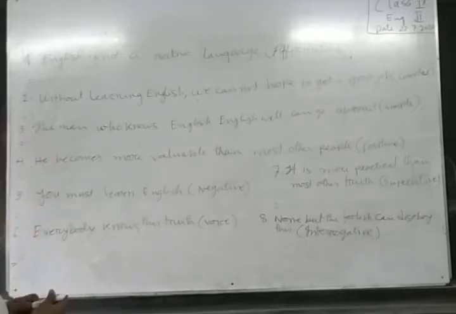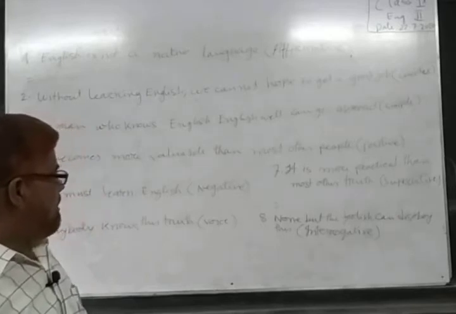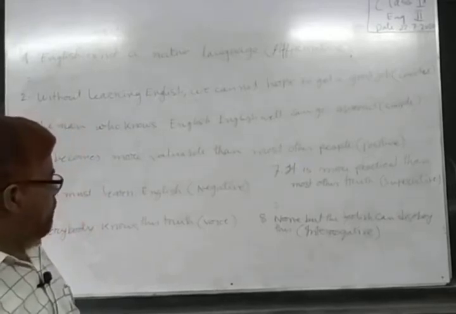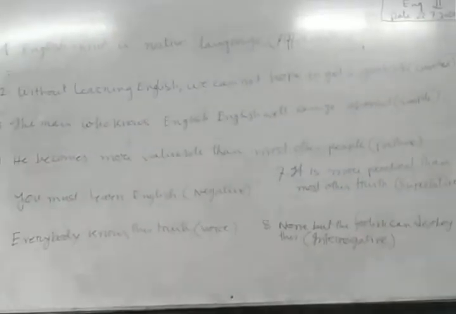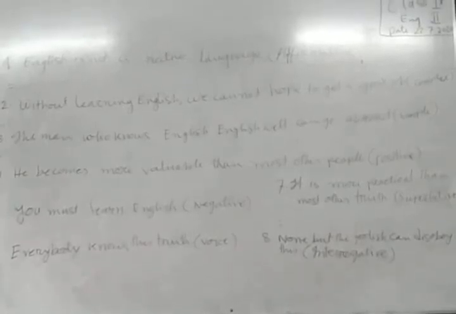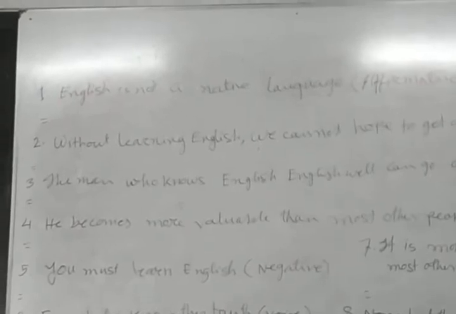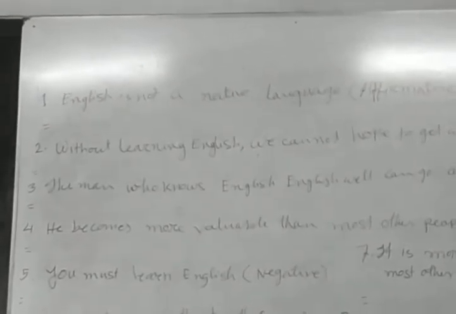First sentence: English is not a native language. In the bracket, we can see it will be made into affirmative. You know that we can transform this sentence into affirmative by changing some words. Native will be changed into foreign.